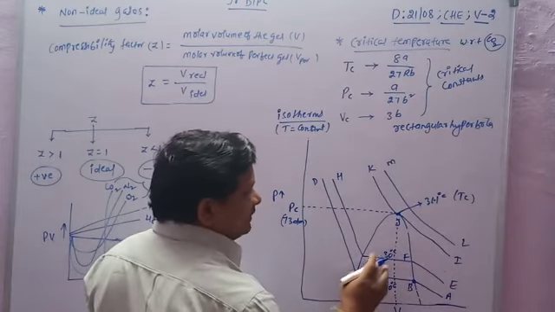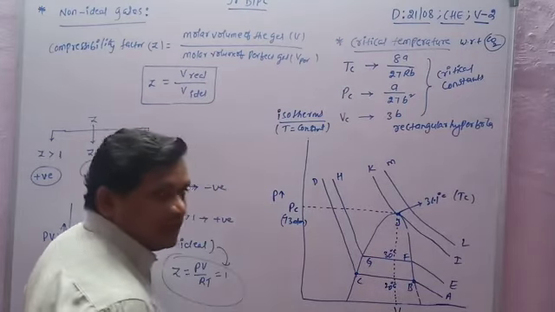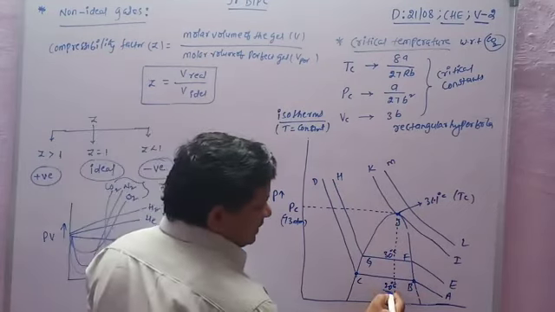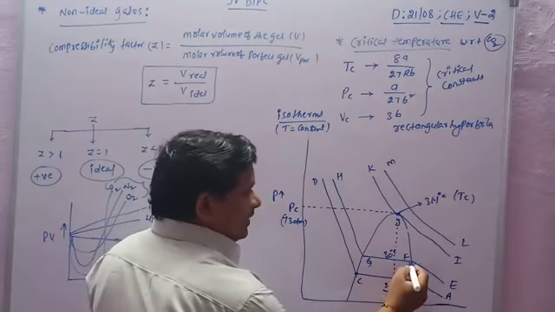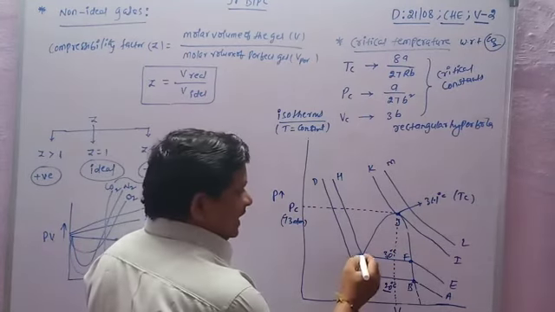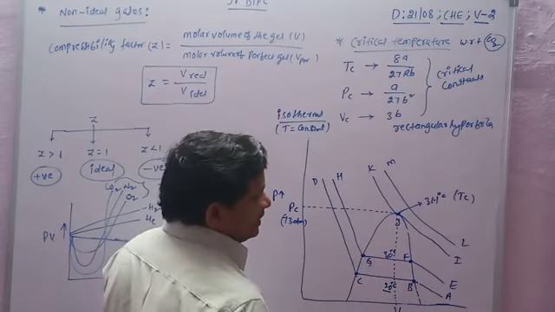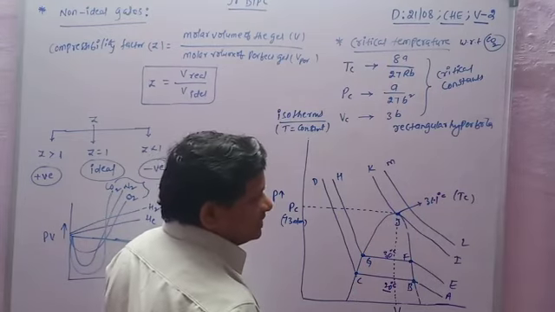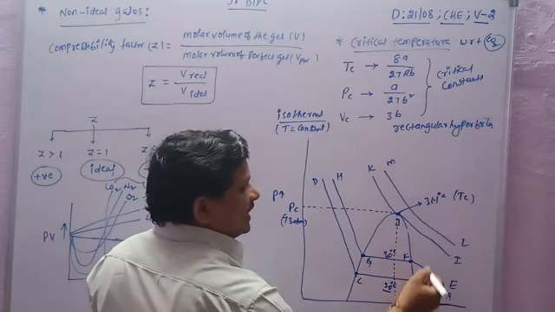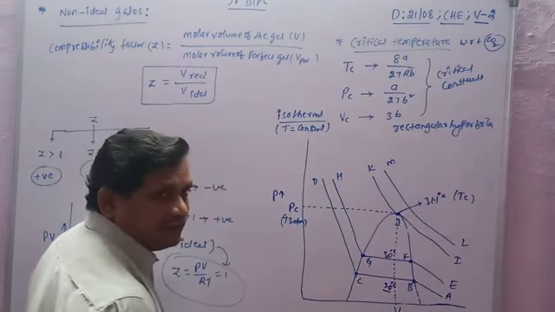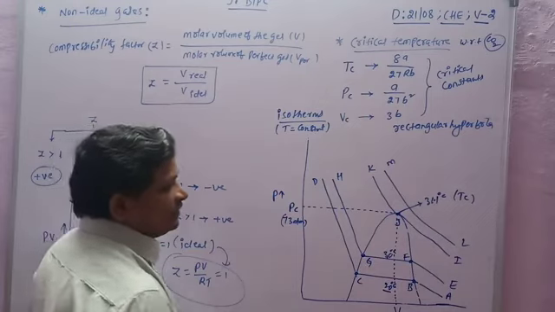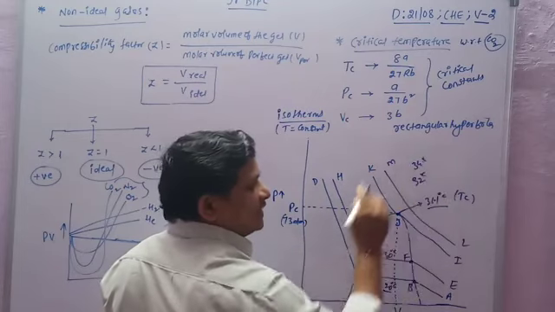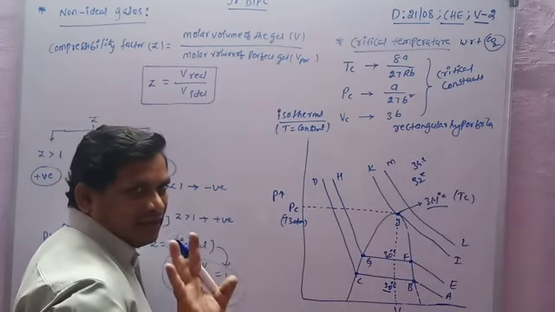Same as EFGH. EFGH is similar to ABCD, but the liquefaction temperature is different. So it is 20 degrees, it is 30 degrees, wherein liquefaction starts from F and ends at G. Next, the temperature increases to 31.1 degrees centigrade, where the gas is completely converted into liquid. Above this temperature, for example 32 or 34 degrees centigrade, the gas cannot be liquefied.